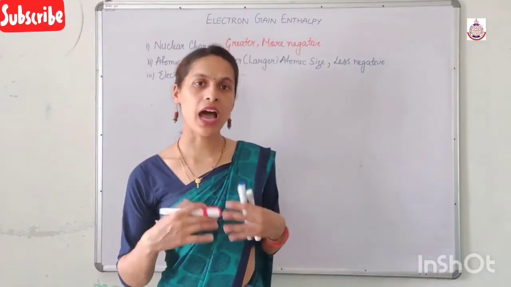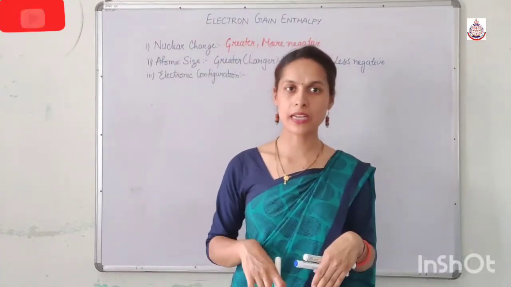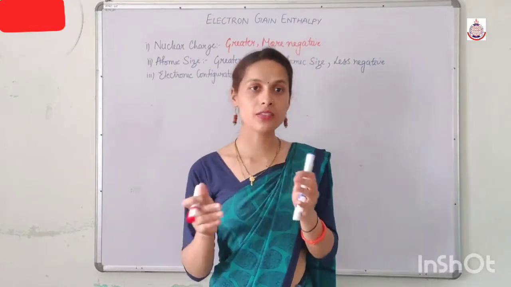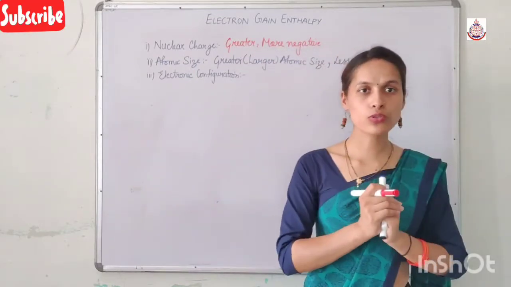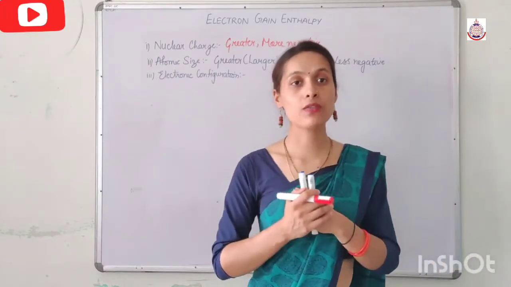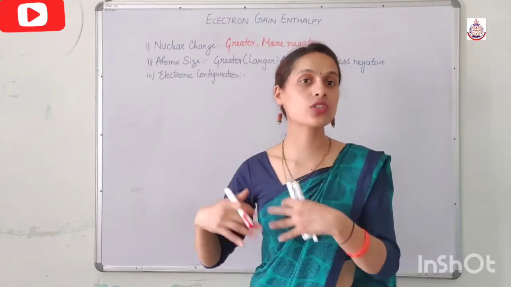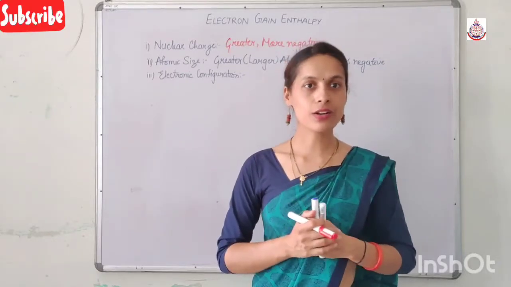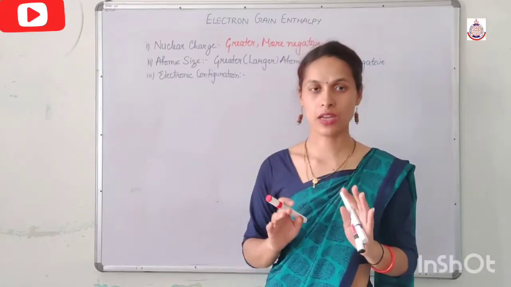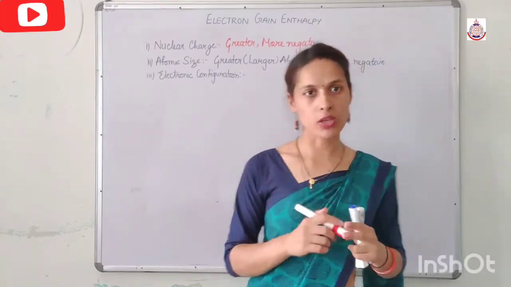So, if we have half-filled or fully filled orbitals, what happens? It becomes difficult for us to add an extra electron in those orbitals, and for adding an extra electron in those orbitals, we have to supply external energy, as a result of which our electron gain enthalpy becomes positive.